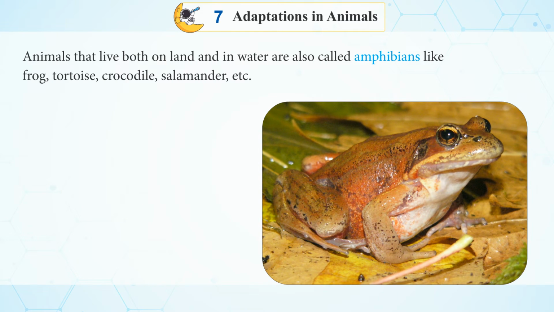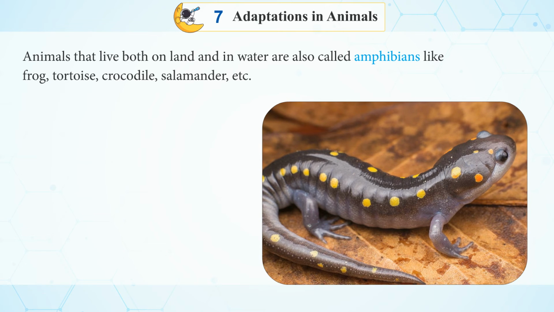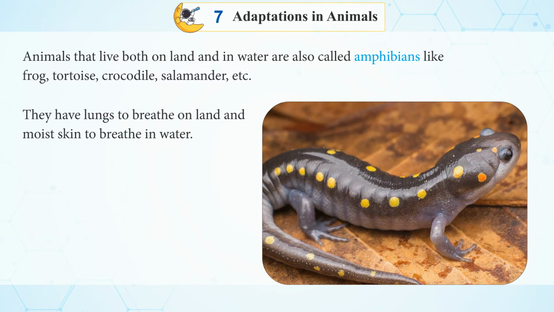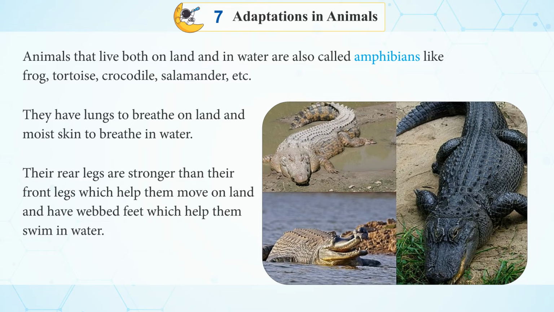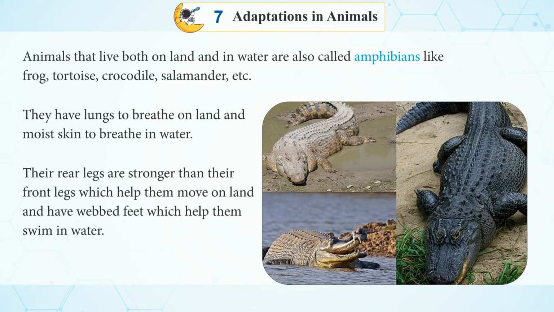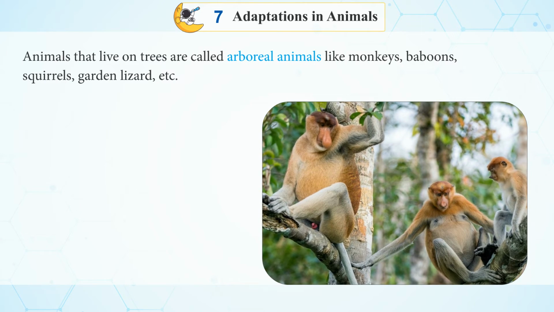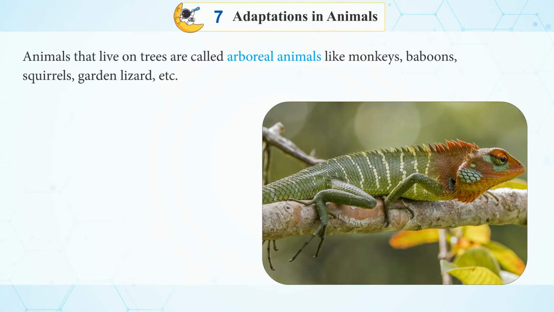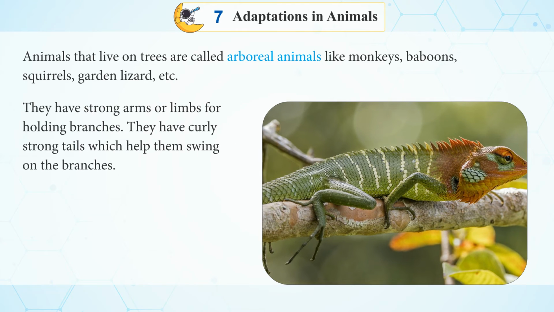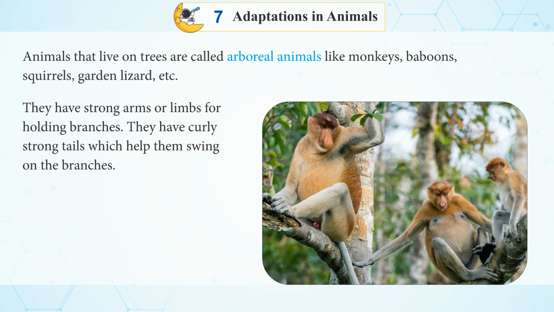Animals that live both on land and in water are called amphibians like frog, tortoise, crocodiles, salamander, etc. They have lungs to breathe on land and moist skin to breathe in water. Their rear legs are stronger than their front legs, which help them move on land, and have webbed feet which help them swim in water. Animals that live on trees are called arboreal animals like monkeys, squirrels, garden lizard, etc. They have strong limbs for holding branches. They have curly, strong tails that help them swing on the branches.